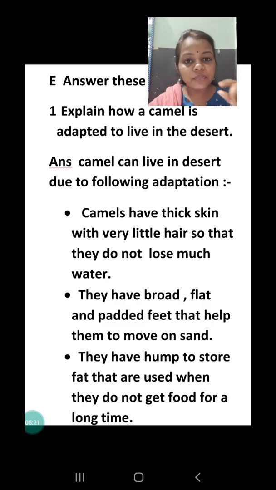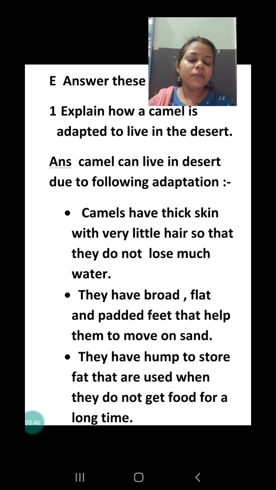The second importance of this thick layer is that it does not allow them to sweat a lot, because if they sweat, a lot of water will escape from their body and they will get thirsty and cannot survive. That's why they have a very thick layer. Due to that, water does not escape from their body and they do not get thirsty quickly.